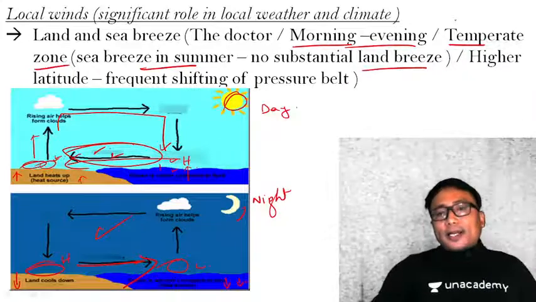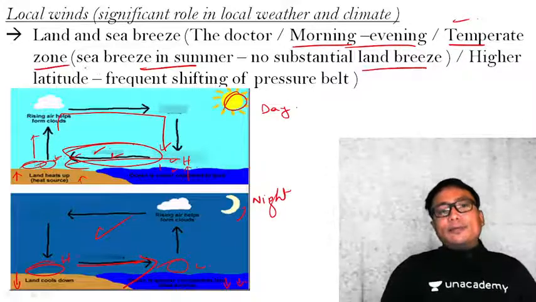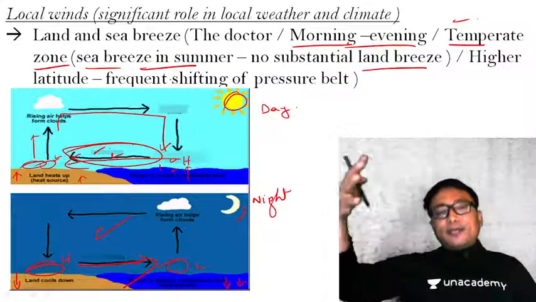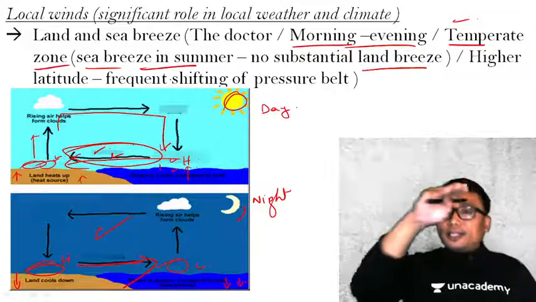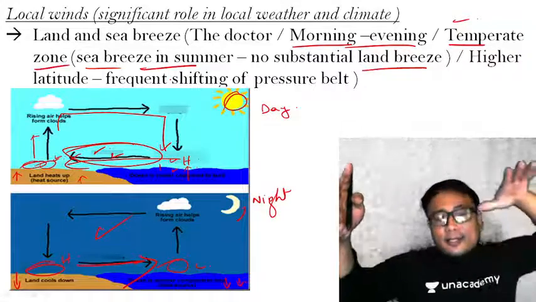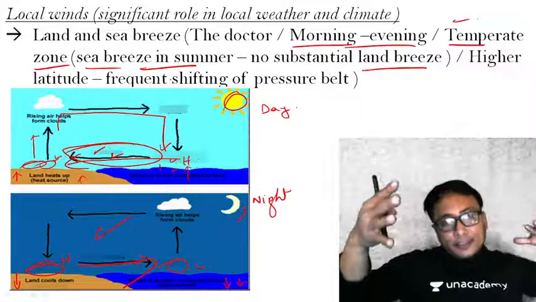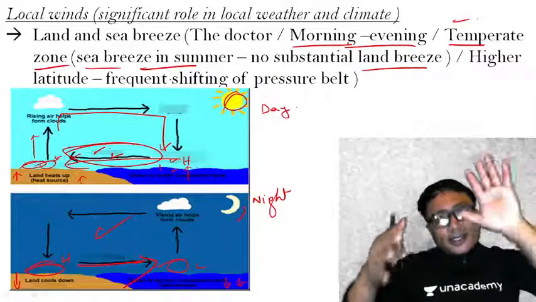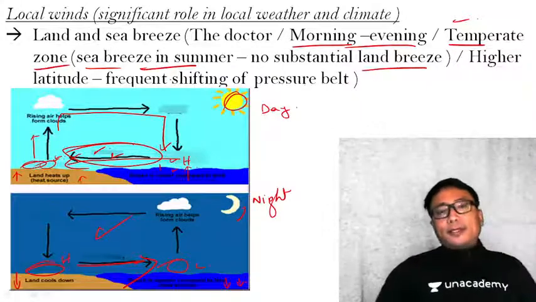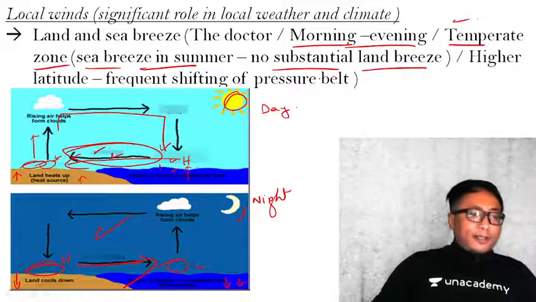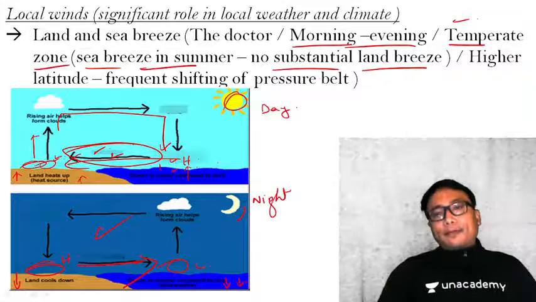In the temperate latitude, there will be a sea breeze in the summer, which means in the summer the land will be heated very substantially in this temperate latitude. Therefore, from the ocean region, a sea breeze will be there towards the land in the summer. But there won't be that substantial a land breeze. For a land breeze to happen, what is the condition?